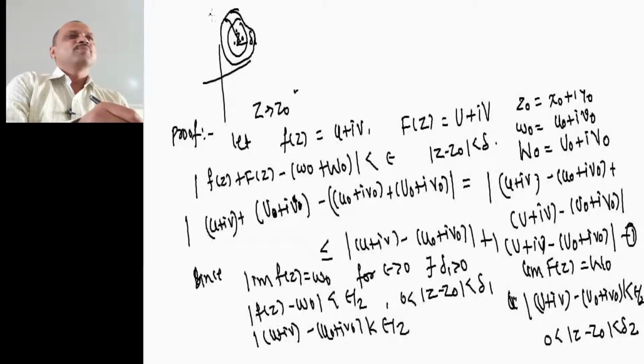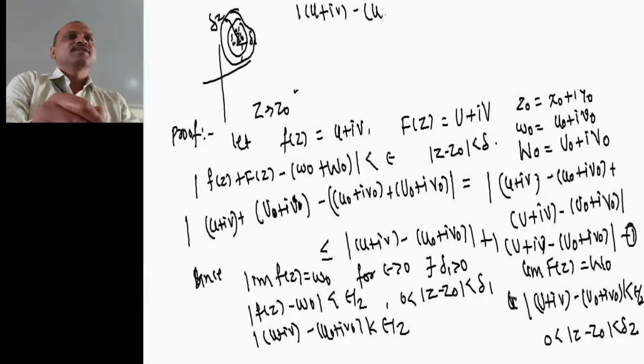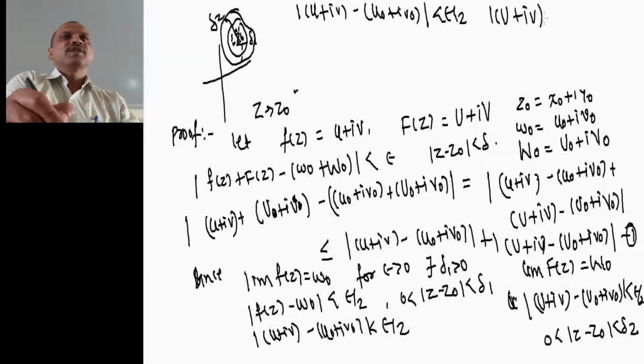So there are common points for which both conditions are satisfied, meaning mod of u plus iv minus u0 plus iv0 is less than epsilon by 2, and mod of capital U plus iv minus capital U0 plus iv0 is less than epsilon by 2.